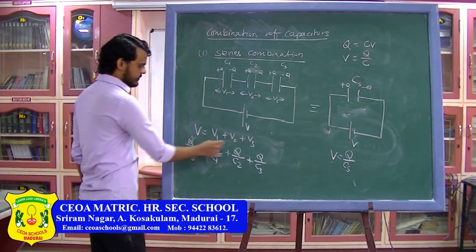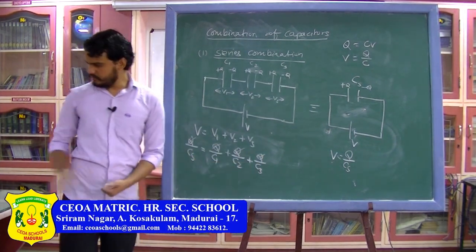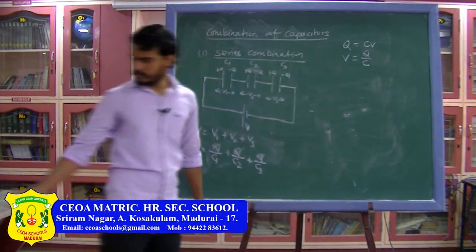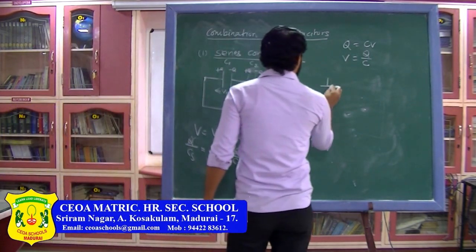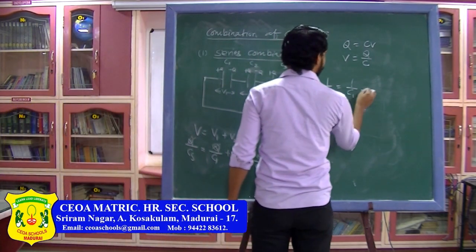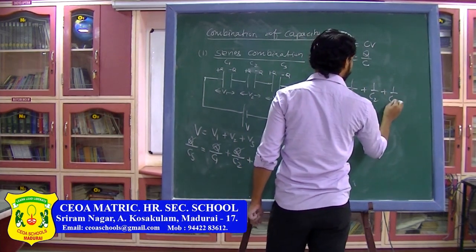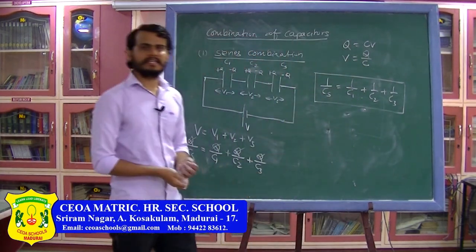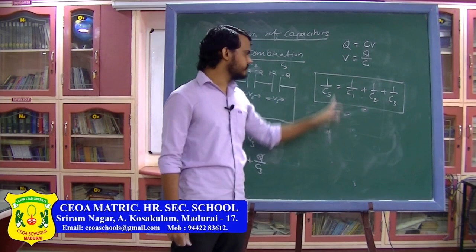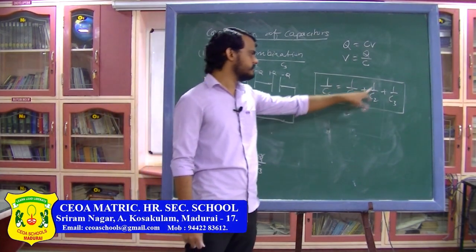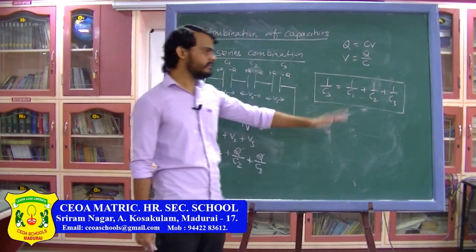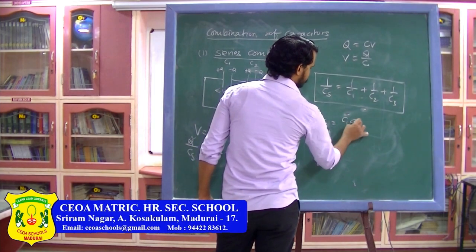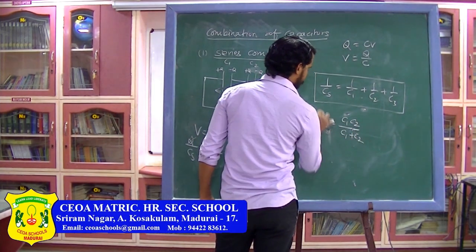So from here all this Q will cancel out and you will get the equivalent formula as 1 upon CS is equal to 1 upon C1 plus 1 upon C2 plus 1 upon C3. So if the capacitors are connected in series, the equivalent can be found using this formula, 1 upon CS is 1 upon C1 plus 1 upon C2 and so on. If there are multiple capacitors, you can use this. Now, if there are only two capacitors, then the equivalent can be written as C1 C2 divided by C1 plus C2. You can memorize this formula for two capacitors.